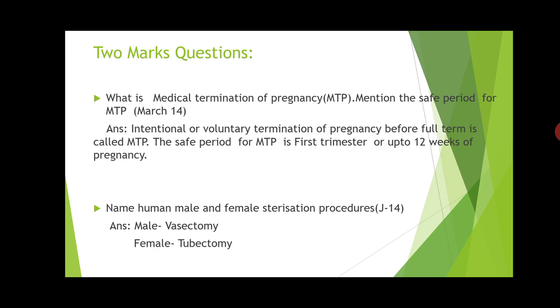Before 3 months or till 3 months you can go for MTP. After that you can go for MTP, no problem, but it is dangerous. Most probably MTP is preferred in the first trimester, that is till 12 weeks of pregnancy.